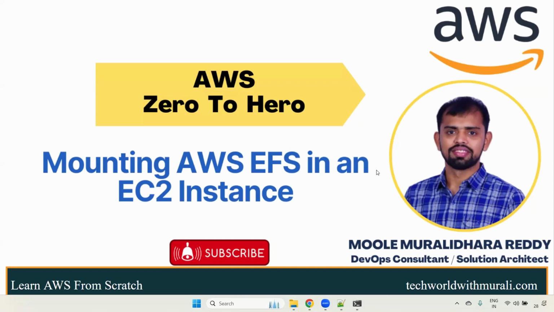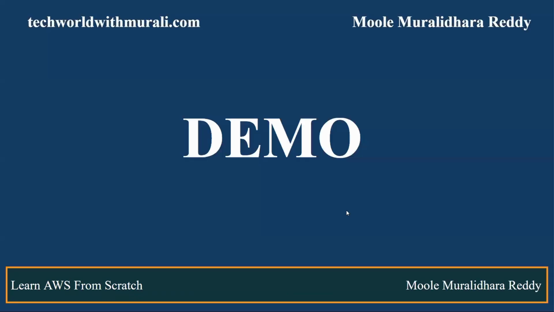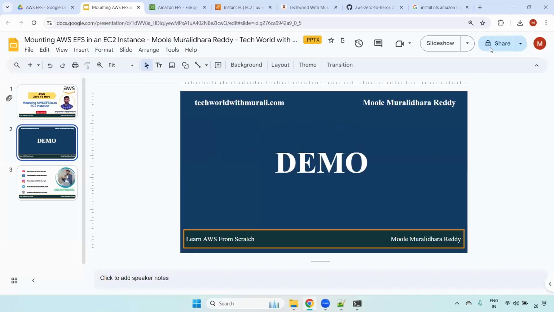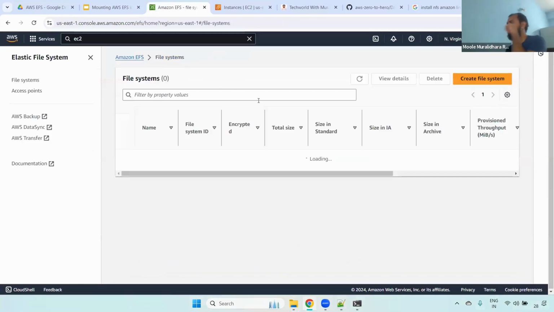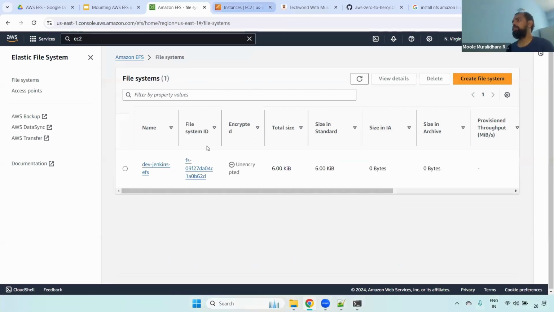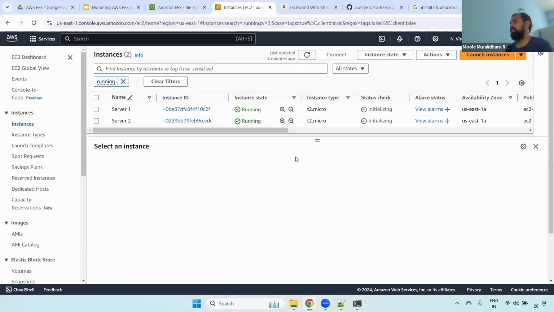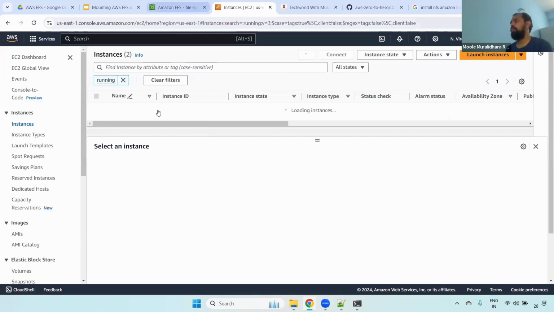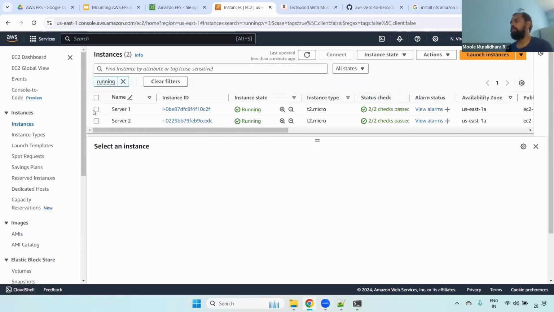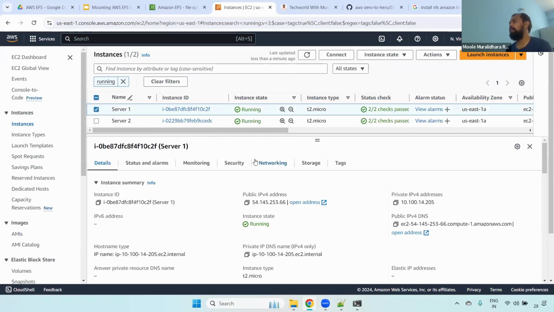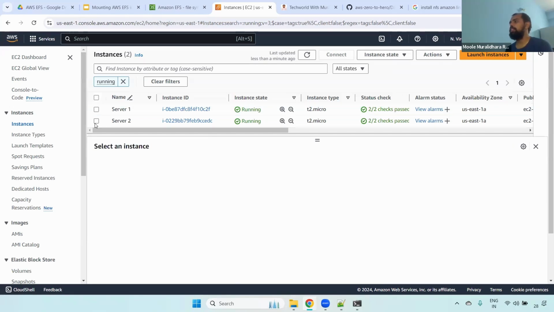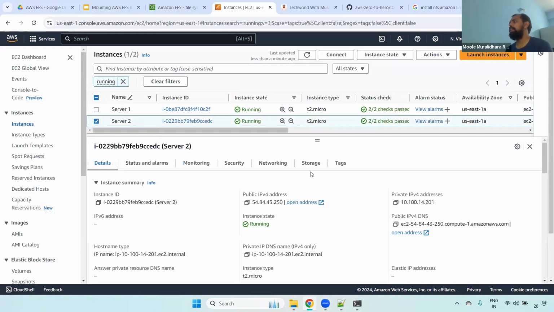Now we are going to discuss how to mount AWS EFS on an EC2 instance. Let's see the demo so that you will get some idea. For that, we already created an EFS earlier. Now if you see here, this is our EFS. What we want to do is, we have two EC2 instances. We will mount that particular EFS, first to one server, and I will update the data, and then I will mount it to the second server. Whether the data is shared or not, we'll see.